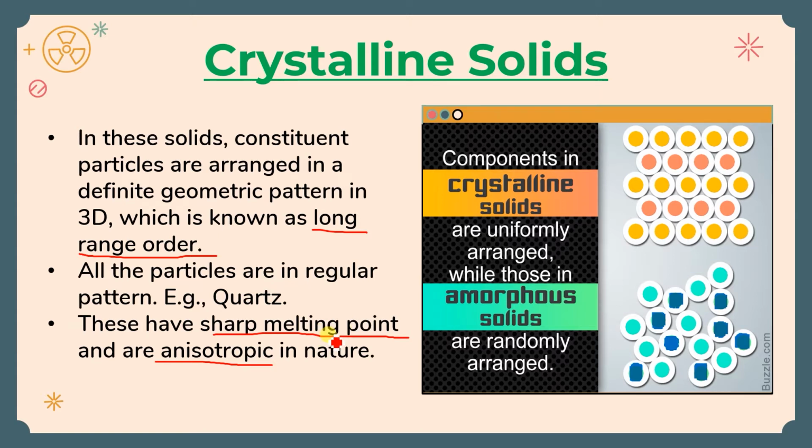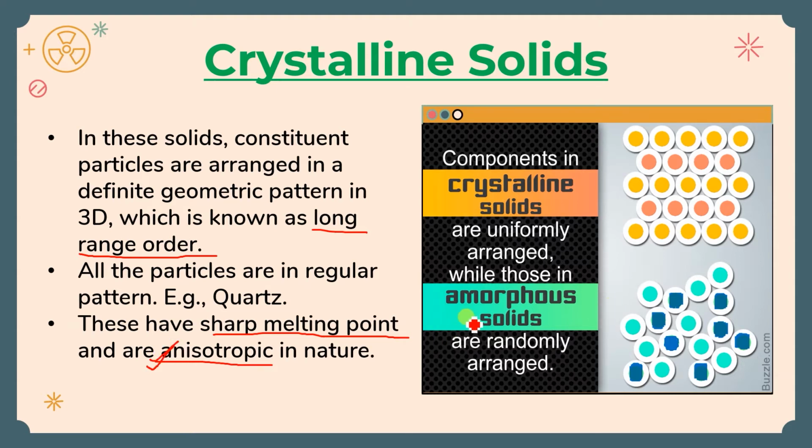Exact point होता है. If we are talking about the metal, maybe it can melt on 50 degree or 90 degree or 1200 degree, something like that. So they have a sharp melting point. Okay, what is this anisotropic nature? Anisotropic nature is here to learn, that might be asked as a definition, so that thing you have to learn.